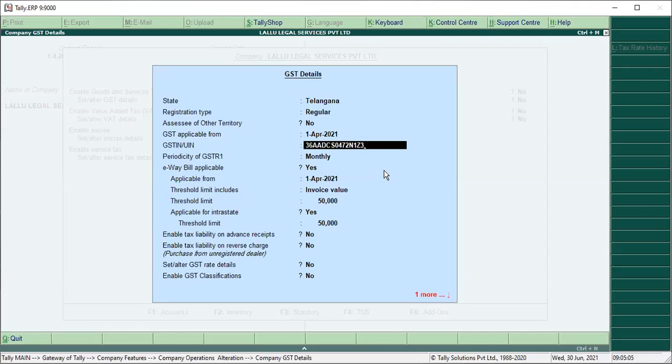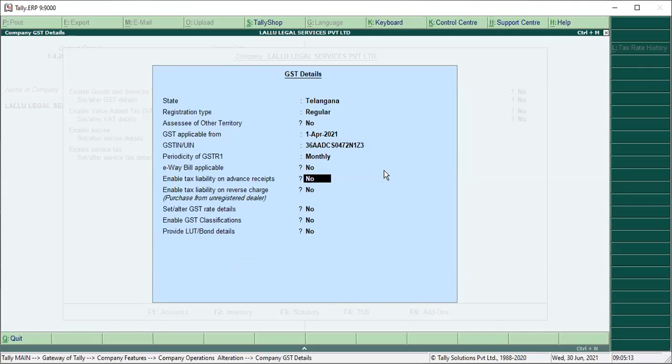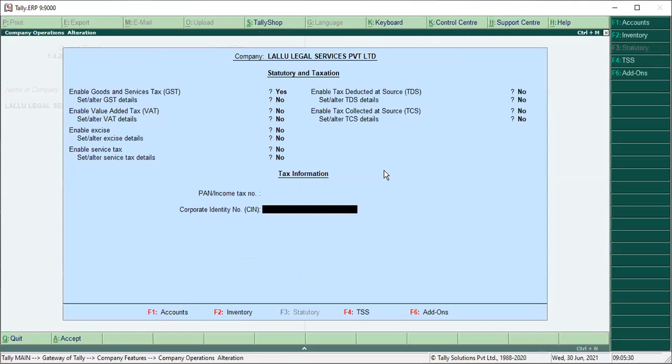N1Z3 monthly. What is the periodicity of GST 1? You are filing monthly return because you are a regular dealer. E-Way bill applicable will say no. Now you have to say yes because you have to pay tax on reverse charge. Say yes. Then remaining is as usual. Yes. Accept it. Then here also accepted.